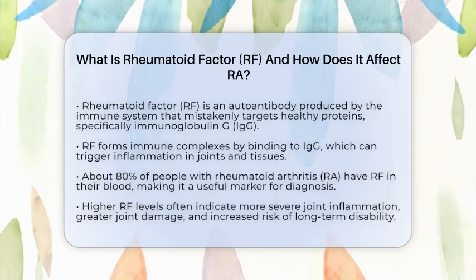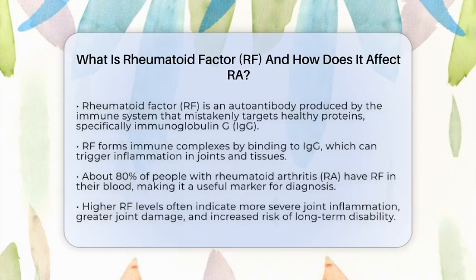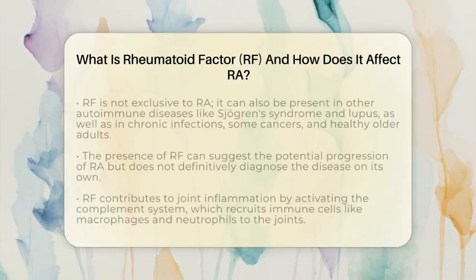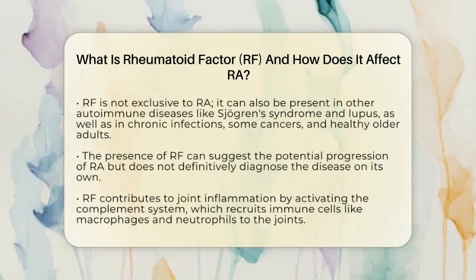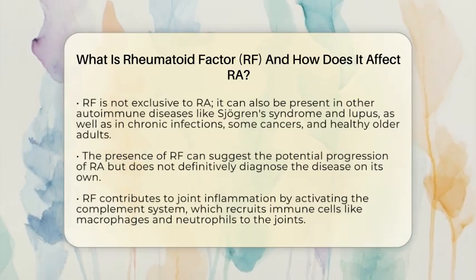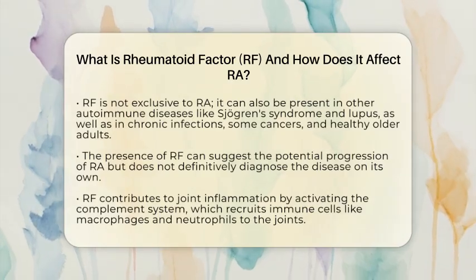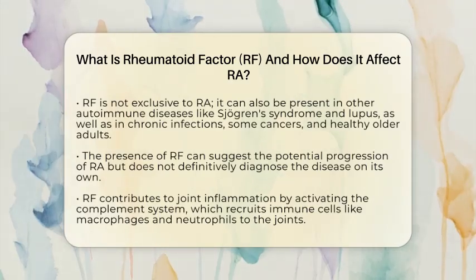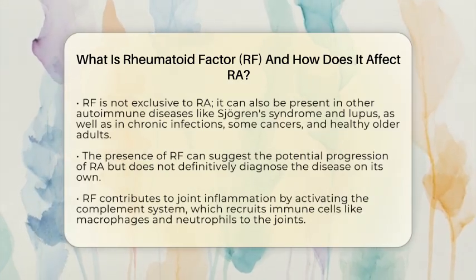In people with rheumatoid arthritis, about 80% have rheumatoid factor in their blood. This makes RF a useful marker when doctors are trying to diagnose the disease. When RF levels are higher, it often indicates more severe joint inflammation, more damage to the joints, and a greater chance of long-term disability.